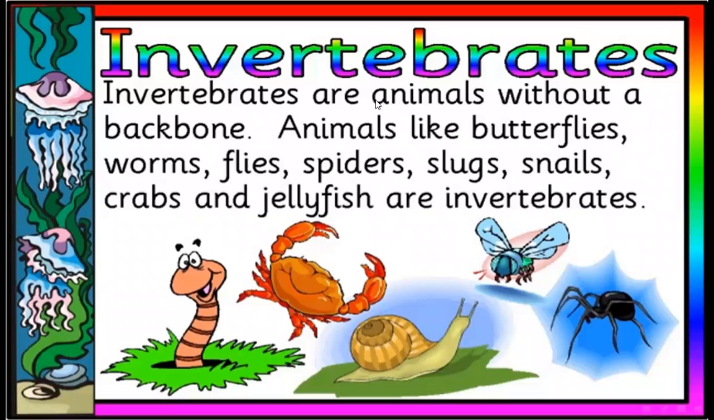Invertebrates. Invertebrates are animals without a backbone. Animals like butterflies, worms, flies, spiders, slugs, snails, crabs, and jellyfish are invertebrates. Invertebrates are animals without a backbone.